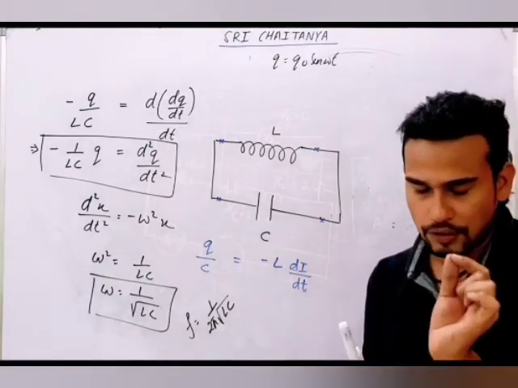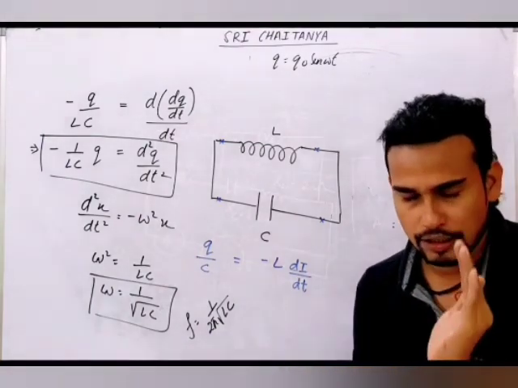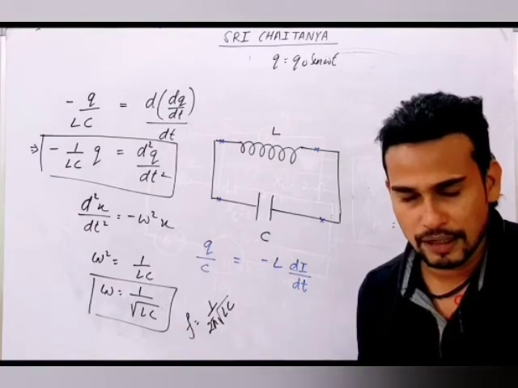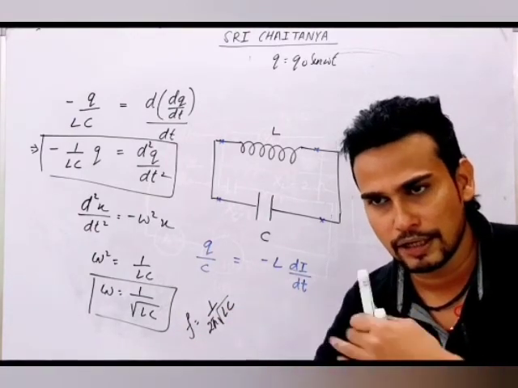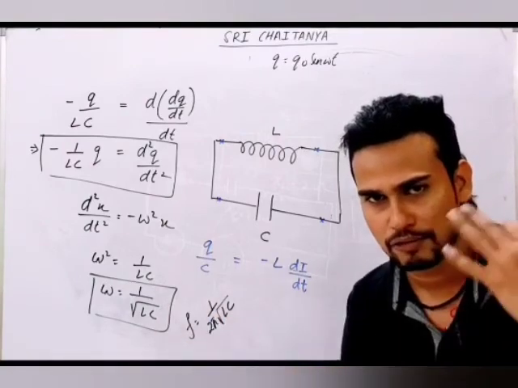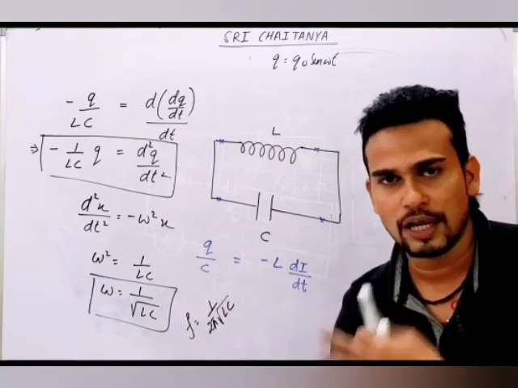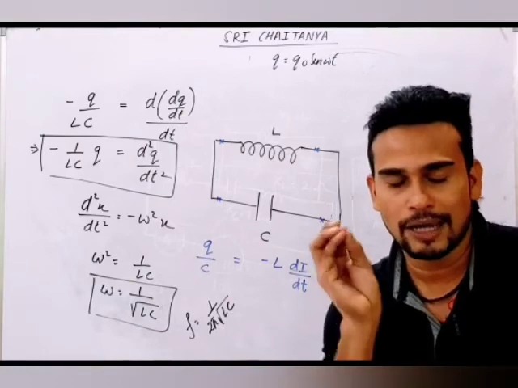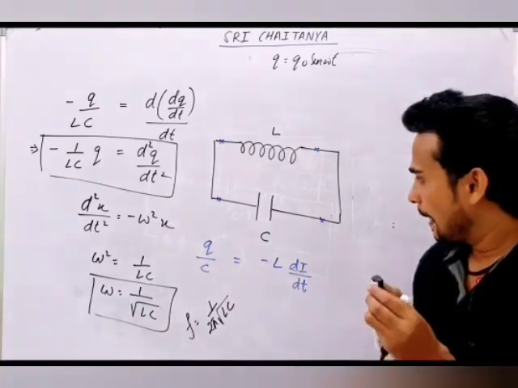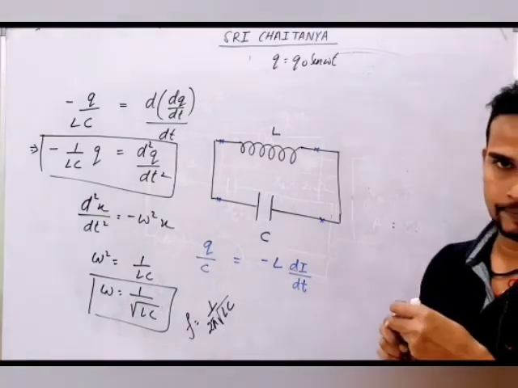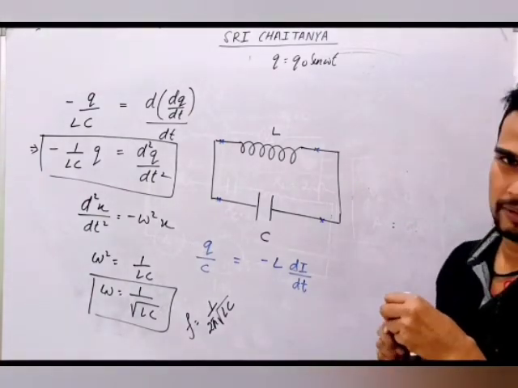So the first thing which we got: capacitor and inductor are both storage devices. If you give some energy to a capacitor connected to an inductor, the energy will keep on oscillating. The inductor will give to the capacitor, the capacitor will give to the inductor. So this oscillation is known as LC oscillation. Omega of that LC oscillation will be 1 by root LC. Now understand how questions are asked.